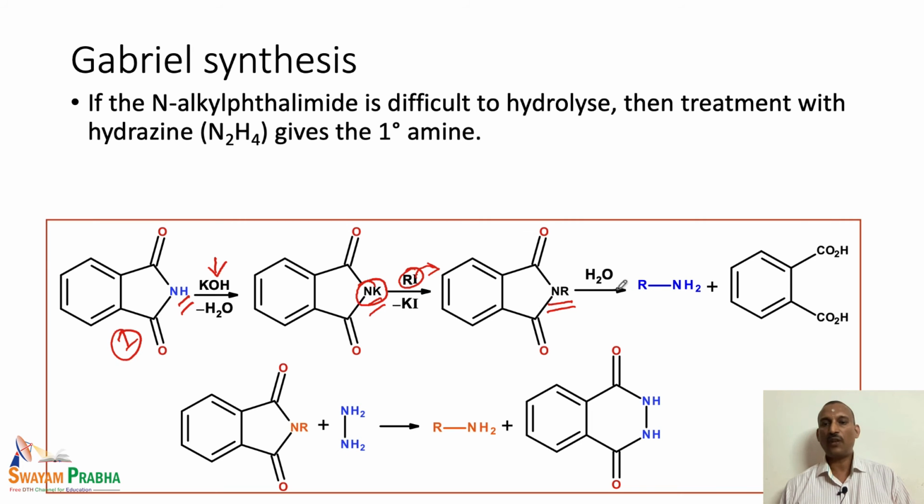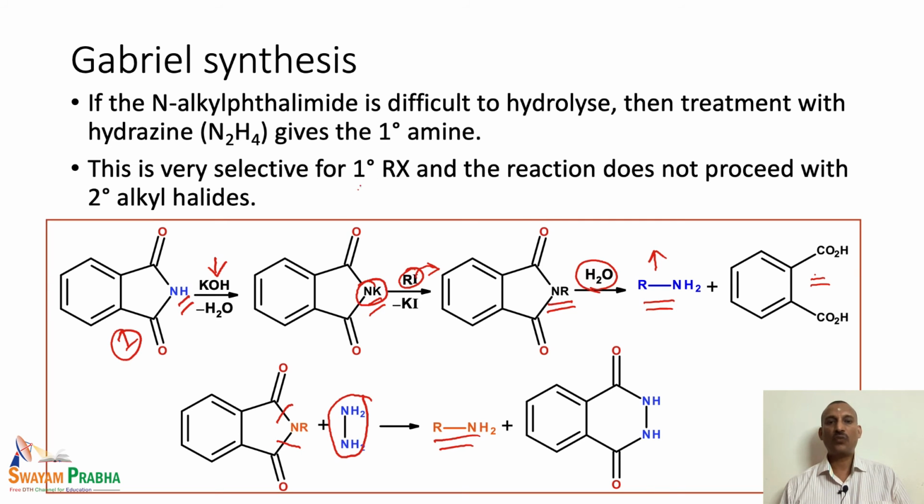This can be hydrolyzed using water or acidic conditions. We end up with the phthalic acid as one of the byproducts, and the primary amine is formed. In certain cases, if the alkyl phthalimide is not easily hydrolyzed by the treatment with water, we can also use hydrazine. Hydrazine can also be used to cleave this particular R-N bond. So, this particular bond is cleaved, we end up with the corresponding amino derivatives. So, hydrazine can be used for this particular reaction.